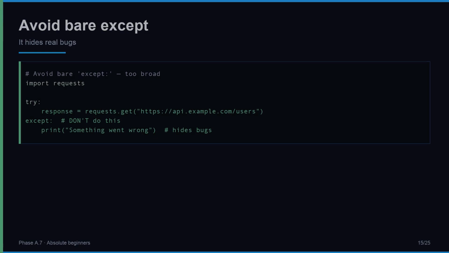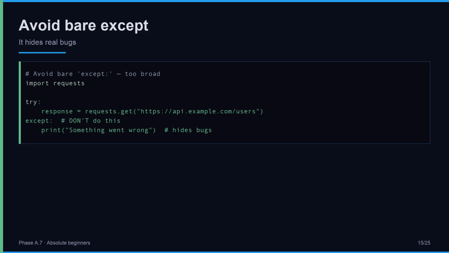Specific handling, a warning. Avoid a bare except clause. It catches everything, including keyboard interrupt, including programming bugs you actually want to see. A bare except hides problems instead of solving them. Always catch a specific exception class, or at worst, Exception. Be honest with your code, catch what you intend to handle, let the rest crash loudly so you can fix it.